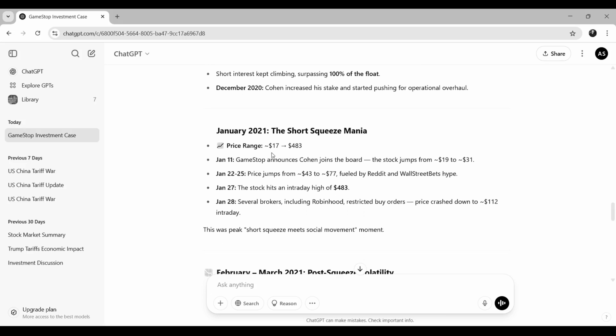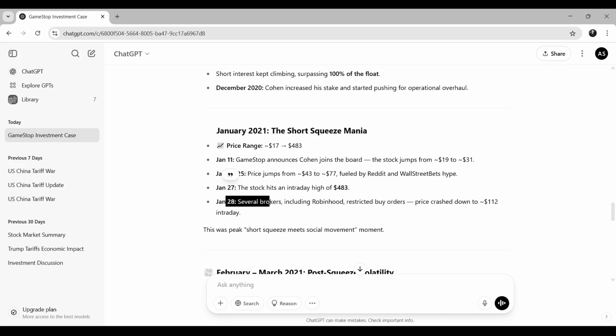Then the short squeeze mania started from January 2021, where the price started from $17 and reached up to $483. On January 11, GameStop announces Cohen joins the board. The stock jumps from $19 to $31, and from January 22 to 25, the price jumps from $43 to $77, fueled by Reddit and WallStreetBets. Then on January 27, the stock hits an intraday high of $483.